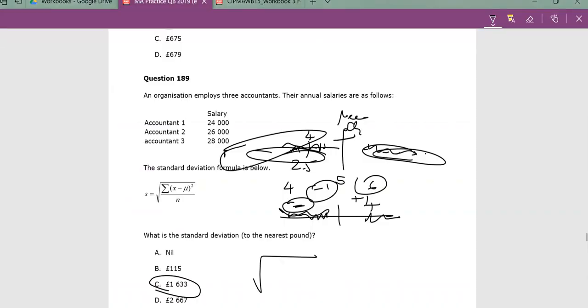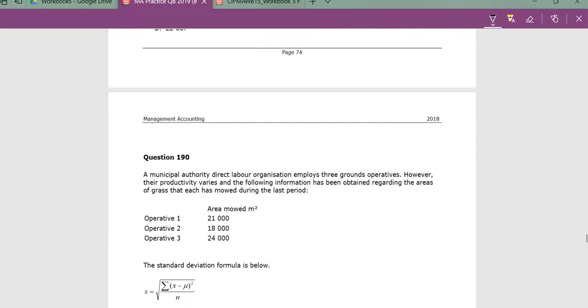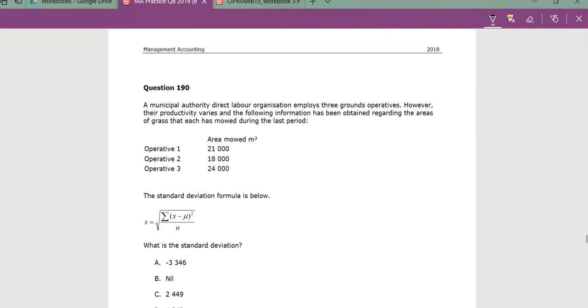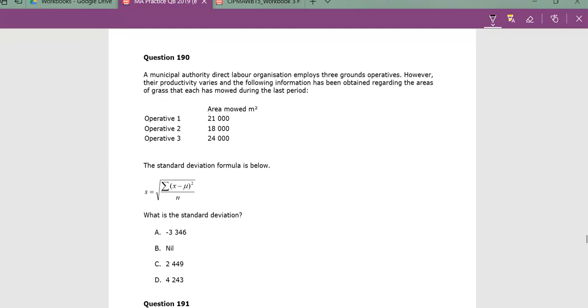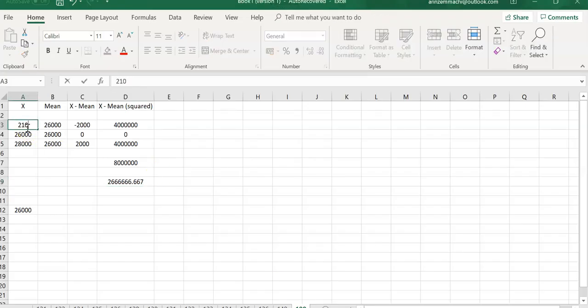1633. So literally just put 2.666666 point whatever in your calculator, and you should arrive at 1633. Let's do exactly the same thing for 190. I'm just going to plug these figures back into my spreadsheet. So that's 21, 18, and 24. I'm going to see how these change.